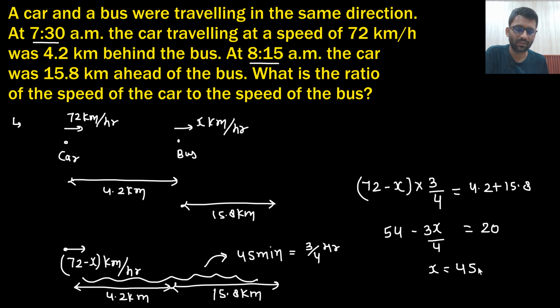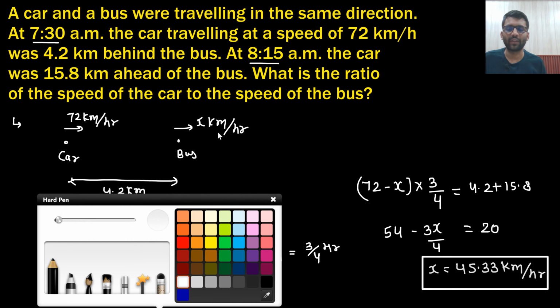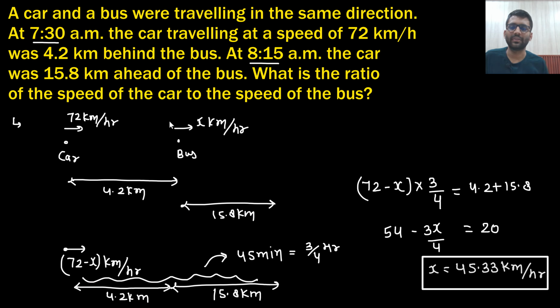Let me check the calculation. Is that correct or not? Yes, it is correct. So x is about 45 km per hour. Now you can check what would have happened. If the bus was moving with 45.33 km per hour, then in 45 minutes, into 3 by 4, it would have moved 34 kilometers.